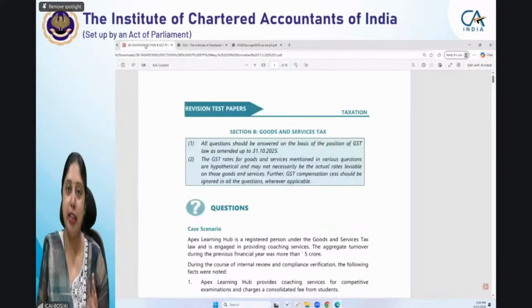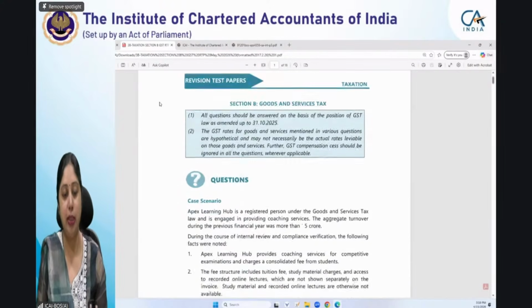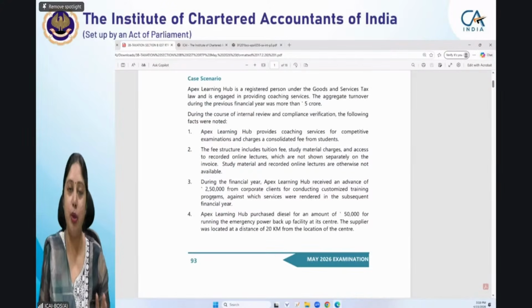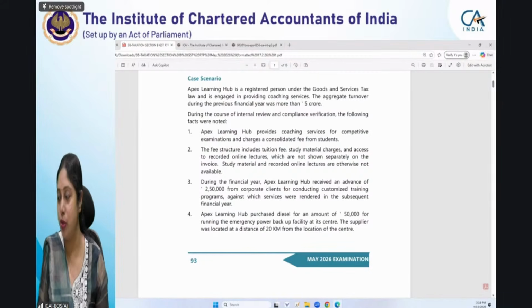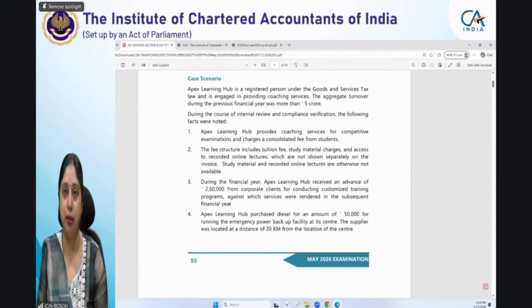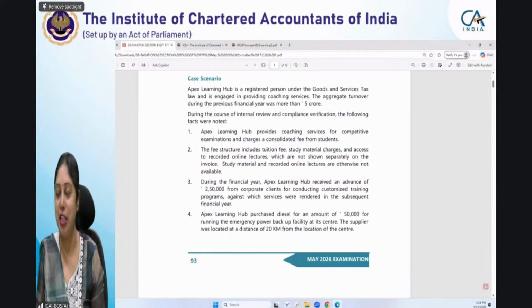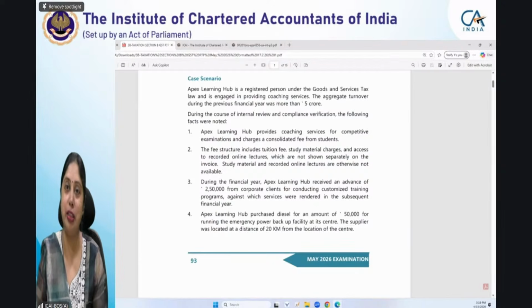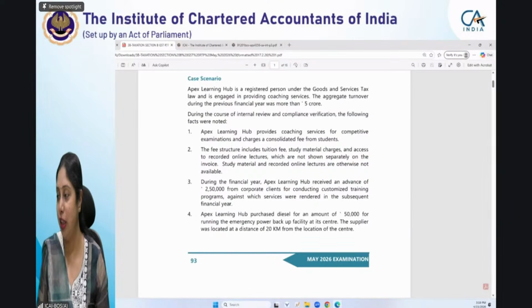Let us see the case scenario first. And if you all want to continue with this type of commonly committed errors, we have some more examples. We'll take that. But let us first take some case scenario and some RTP questions, because I got many queries from students based on the RTP as well as case scenario. So I want the students to know that yes, these are the errors, but this is how you have to do it in the exam if a case scenario comes, what steps you have to follow for arriving at the correct answer.